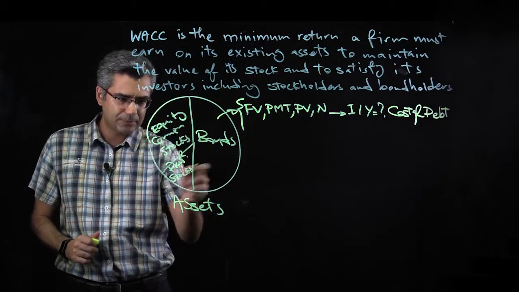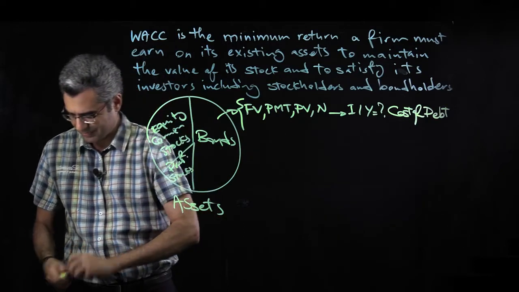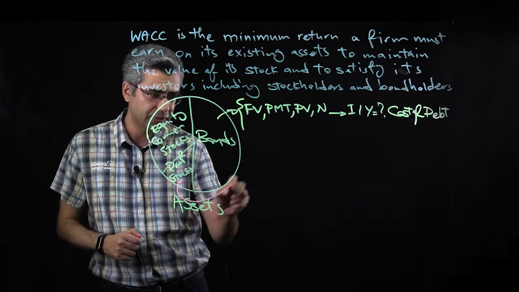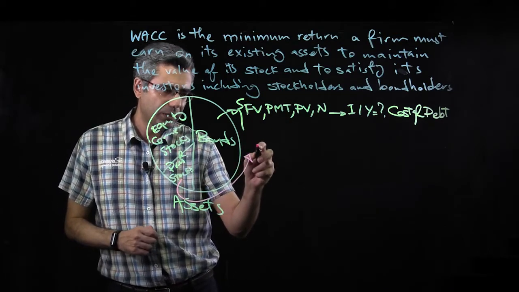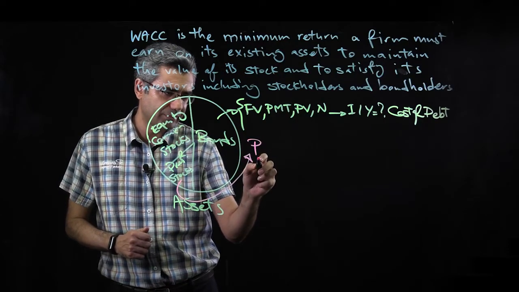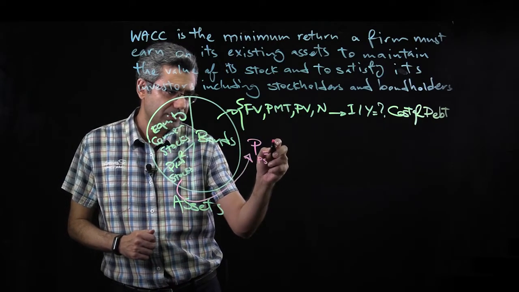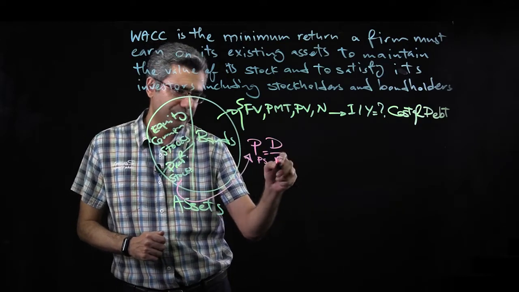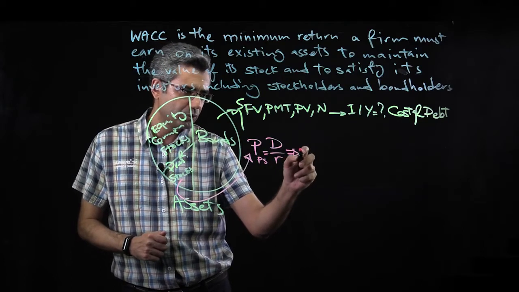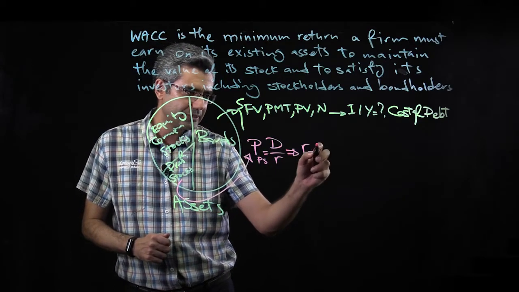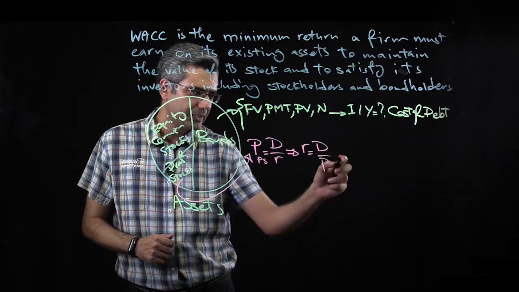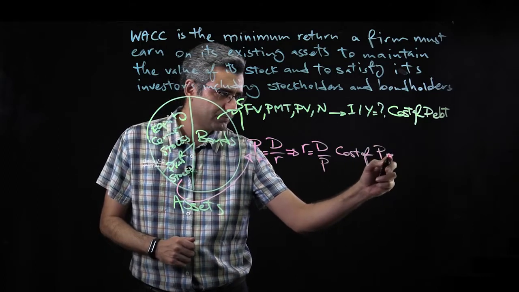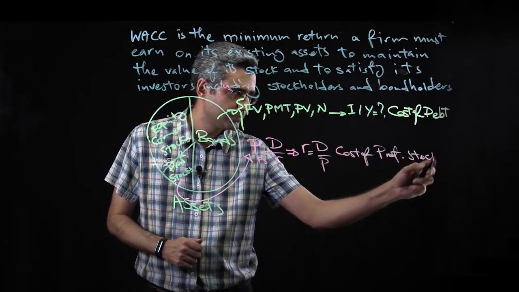What about preferred stocks? For preferred stocks, you remember what was the formula? So preferred stocks, I write it here. The formula to compute the price of preferred stocks was dividend divided by interest rate, right? Or required rate of return. So required rate of return is dividend divided by price. And this is cost of preferred stocks.